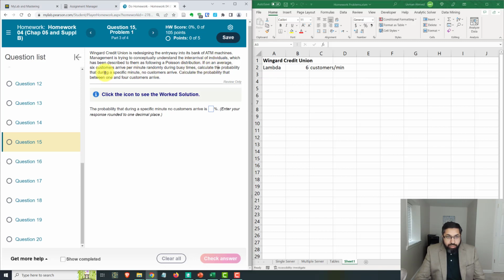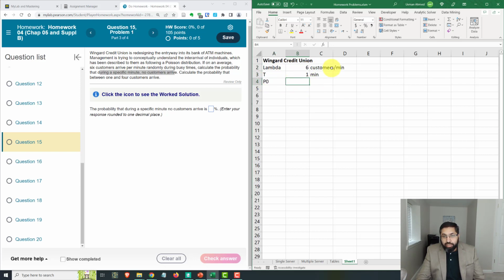Calculate the probability that during a specific minute, no customers arrive. In other words, what is the probability that 0, we sometimes call this probability P0, 0 customers arrive within a time period T of 1 minute. So this is our time window, 1 minute. This is the lambda. What is the probability that 0 customers arrive?